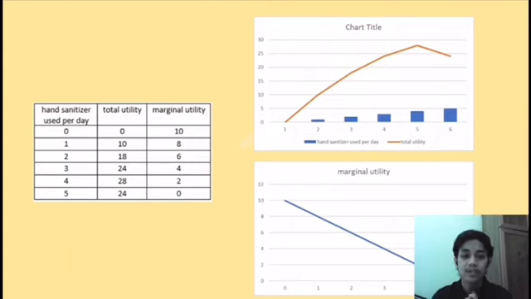If you see in this table and graph, it shows the hand sanitizer used per day in the first column, the total utility in the second column, and the marginal utility in the last column. The chart above shows the relation between the hand sanitizer used per day and total utility, and the chart below shows the relation between hand sanitizer used per day and marginal utility. As the amount of hand sanitizer used per day increases, the marginal utility will decrease.